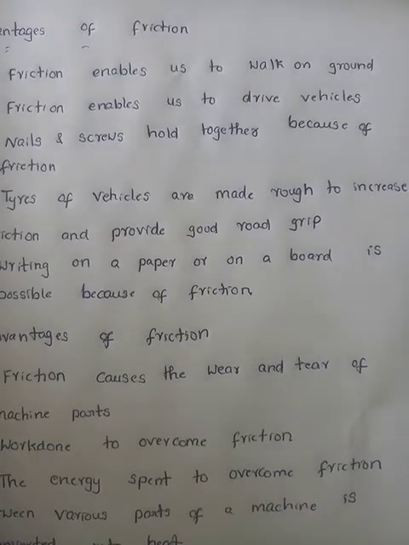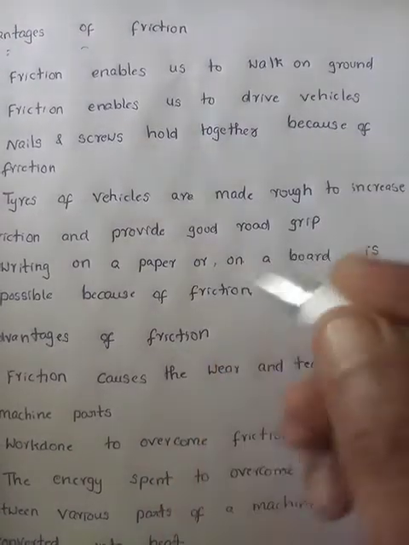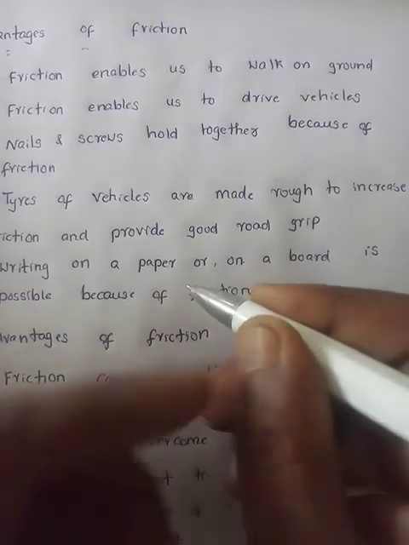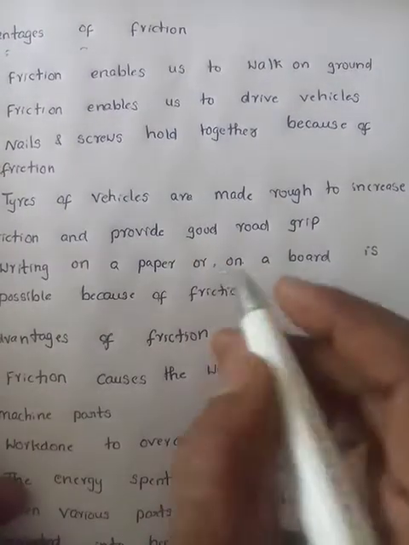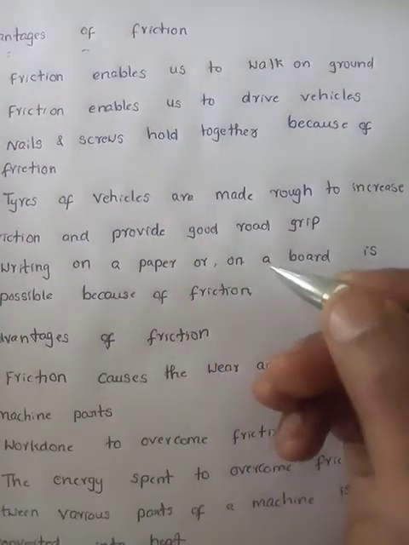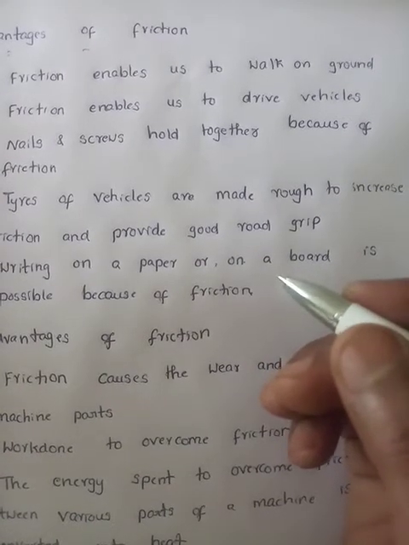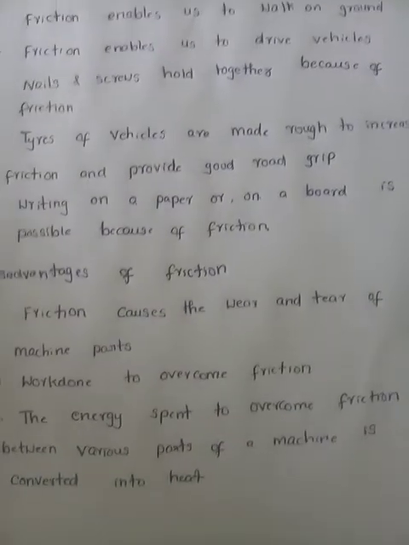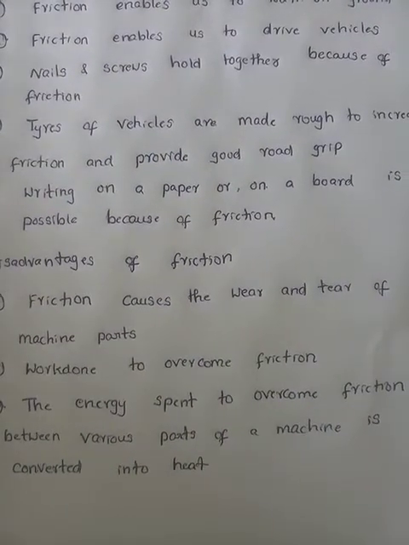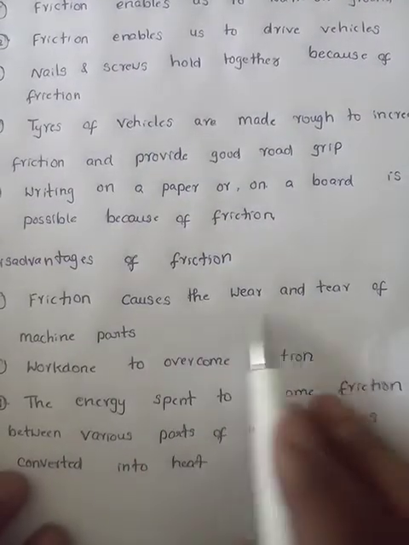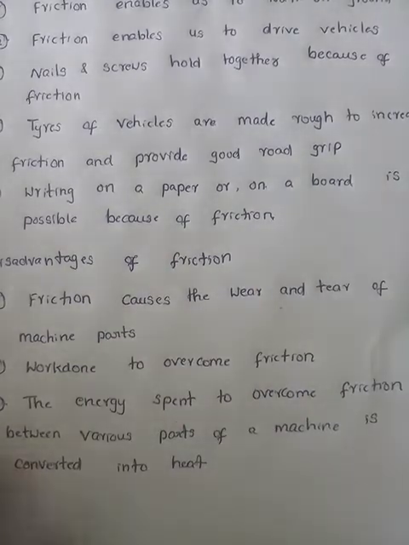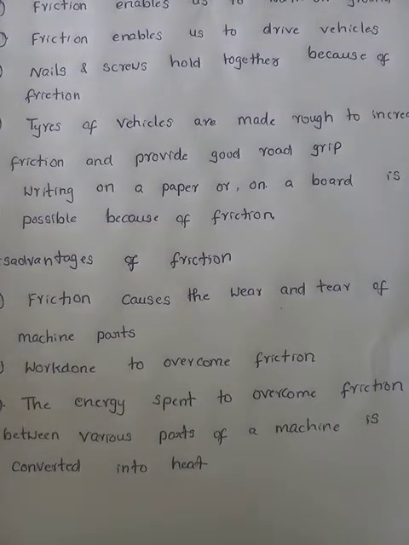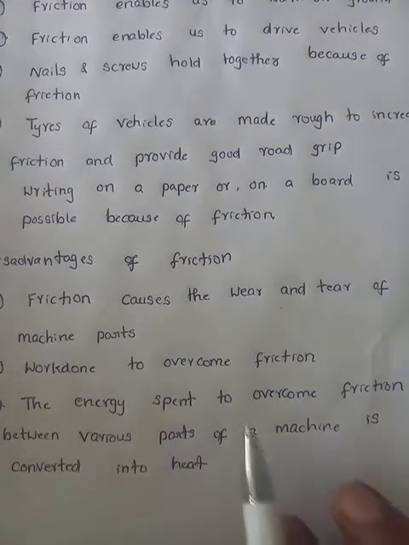Next, writing on a paper or on a board requires the grip of the pen, right? So there should be grip between these surfaces. What? The two surfaces should be irregular and there should be frictional force. So these are all what? Advantages of friction. What about the disadvantages of friction? See, first one, already we said that friction causes the wear and tear of machine parts. Even tires also wear and tear because of what? More friction. Right?